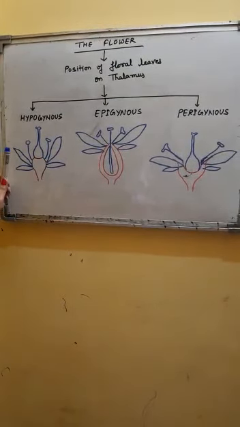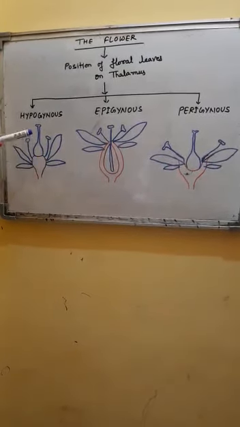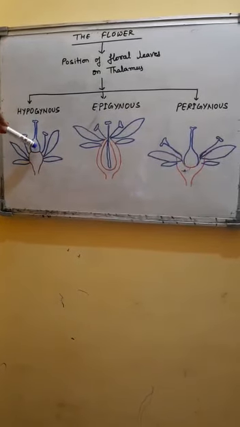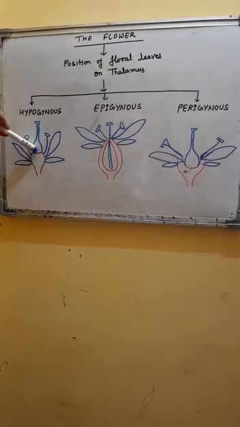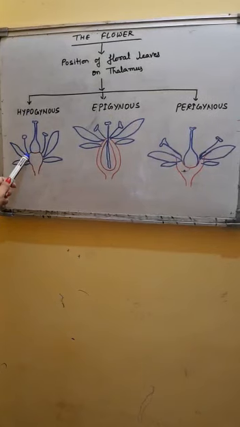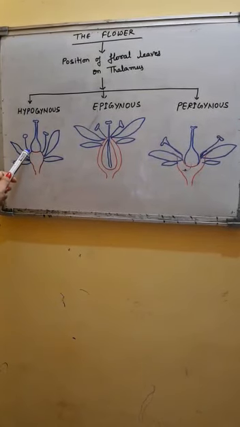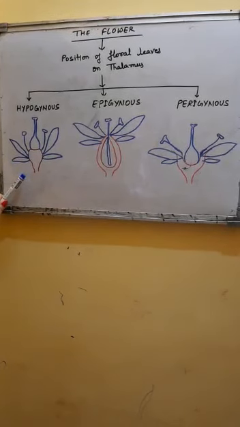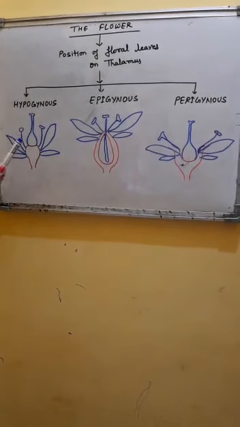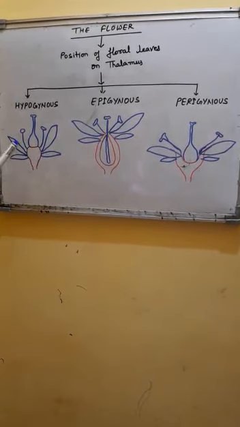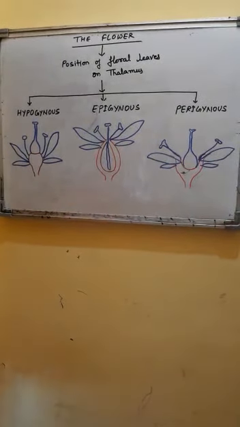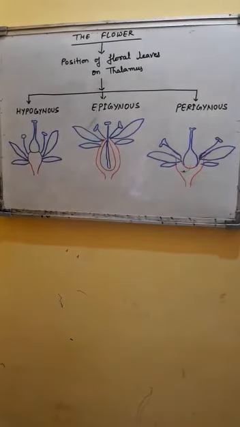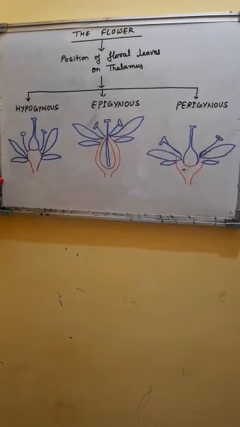You can see here on the thalamus at the top the ovary is present and other floral parts are below the ovary. Such a condition is called the hypogynous condition, and such an ovary is called a superior ovary. Its position is superior to all other floral parts.